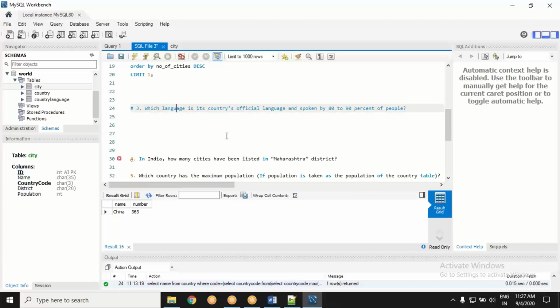Yes, it is between also, and then there is an and condition on top of that. It is saying which language is the country's official language. It should be official, that's one. And at the same time, it should be spoken by what percentage of people? Between 80 to 90.